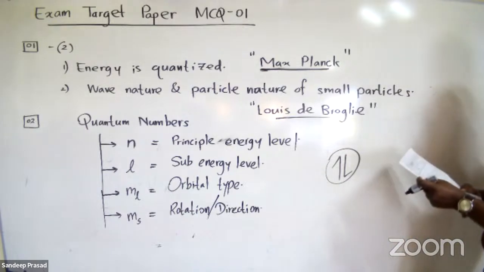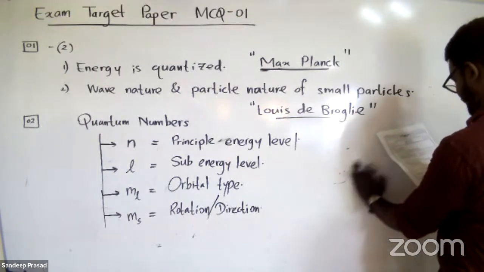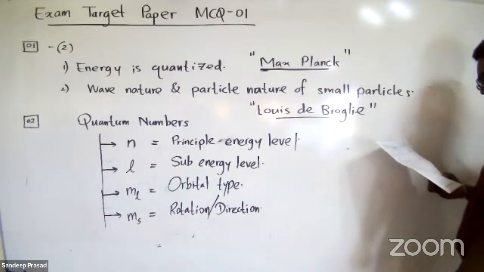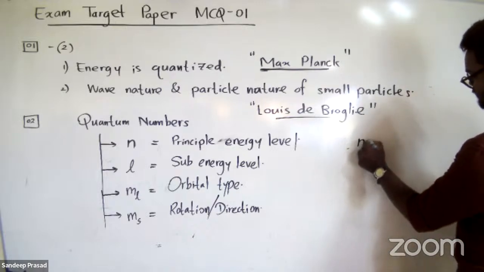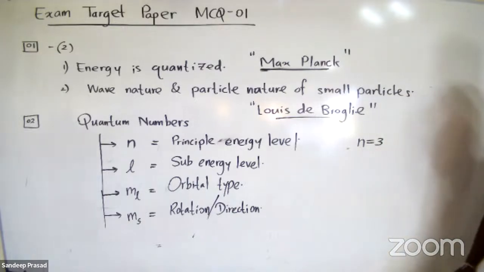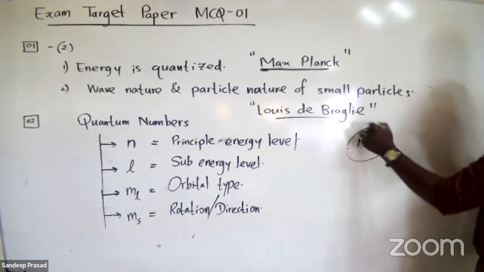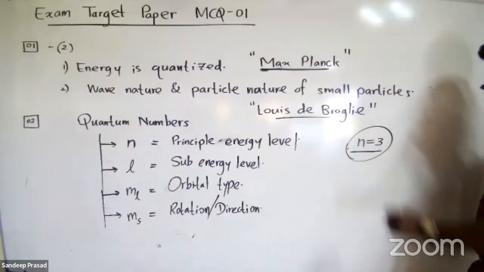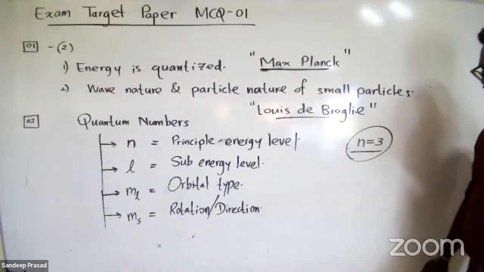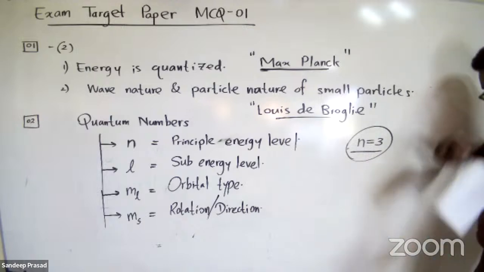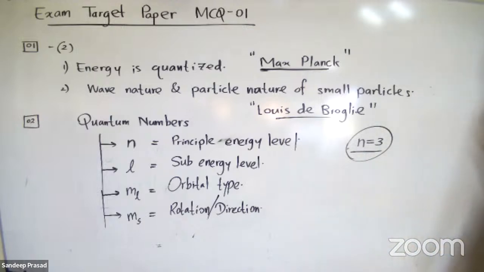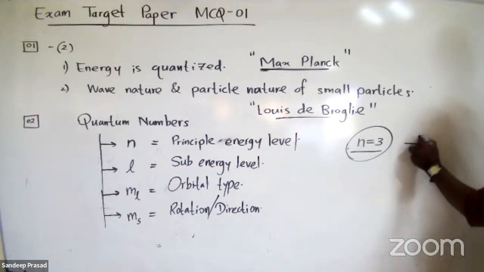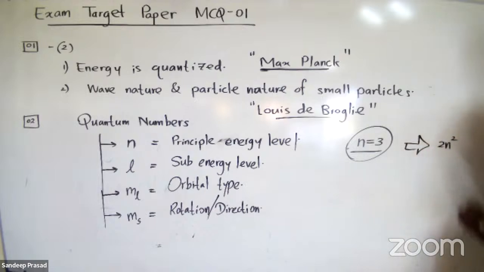In this question, they have given the maximum number of electron pairs of an atom that are associated with principal quantum number n equal 3. So remember, students, here they have tried to say that this is the third principal energy level. They are asking indirectly how many electron pairs are there in the third principal energy level. In the first unit, we have learned that the maximum number of electrons in a particular principal energy level is obtained by the equation 2n squared, right?